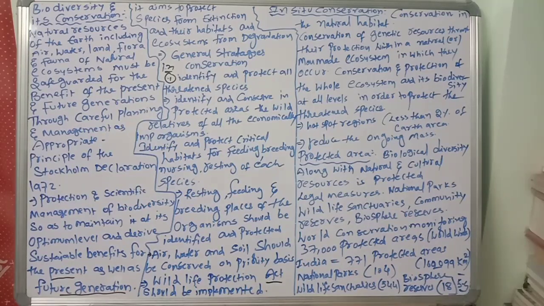So like this, we have to protect our biodiversity in the in situ way. And tomorrow we will discuss the national parks: how many national parks there are, and what kind of protection is going on in them.